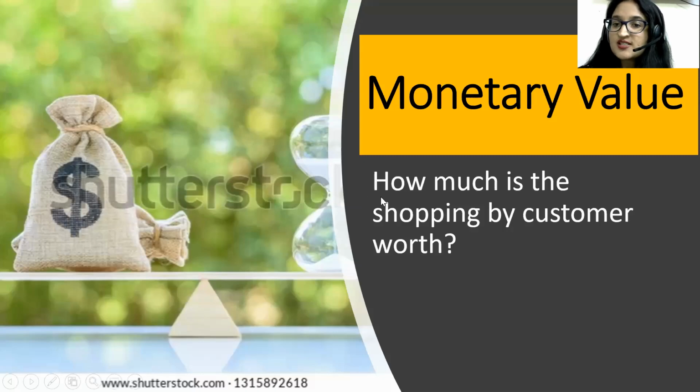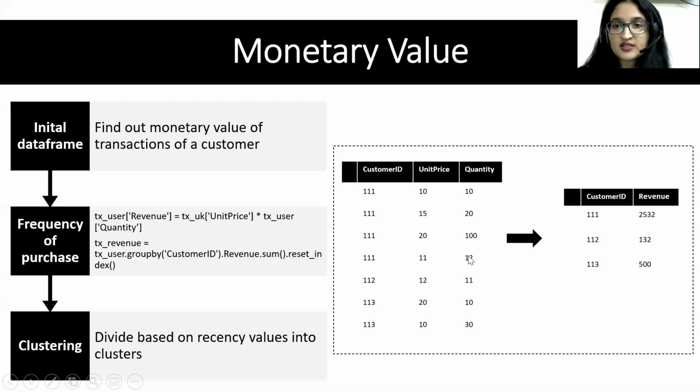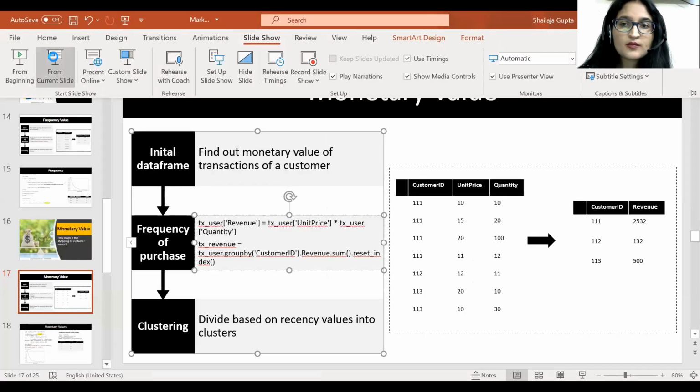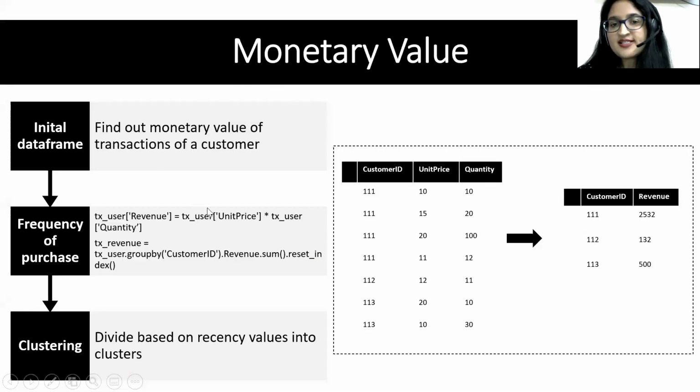Now you have monetary value. How much is the shopping by a customer worth? For monetary value, we need to find out the monetary value of the transactions of a customer. It is simple, the same exact thing we will do. We will group by customer ID and find the sum of the total monetary value, how much total revenue he has spent in the company or the website or the app, whatever.